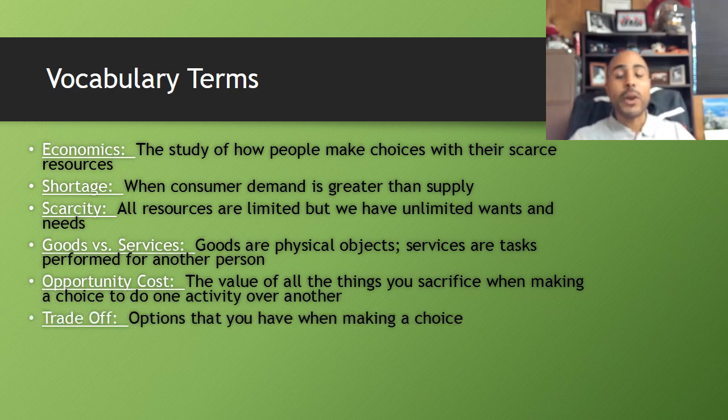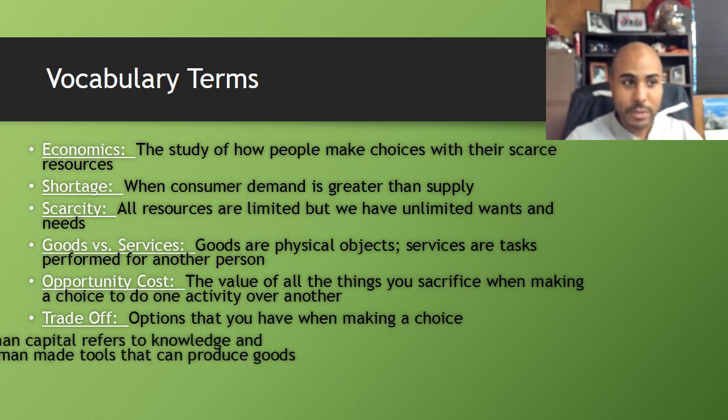Now, trade-offs. Trade-offs are all the various options you have when you're faced with a choice. You might have a choice between buying a pair of shoes or a hoodie or some jeans, kind of like in the notes that we saw. And remember that all three of those represent your trade-offs. And when you choose one trade-off over the others, that's when you incur opportunity cost.